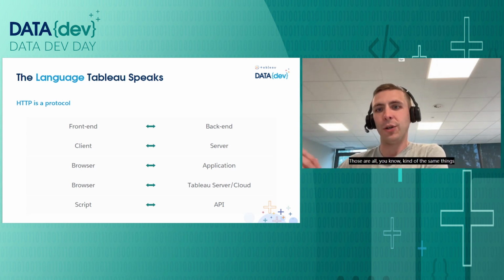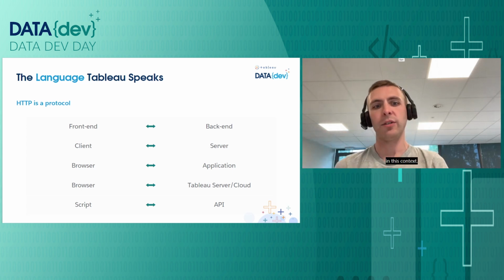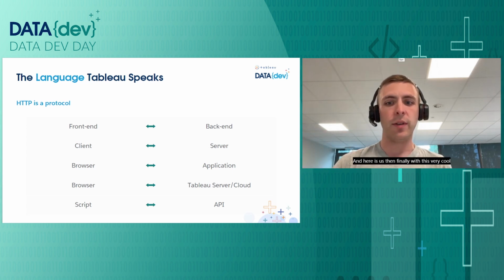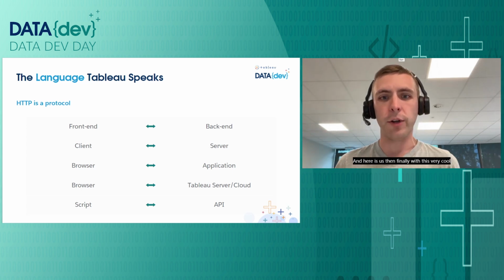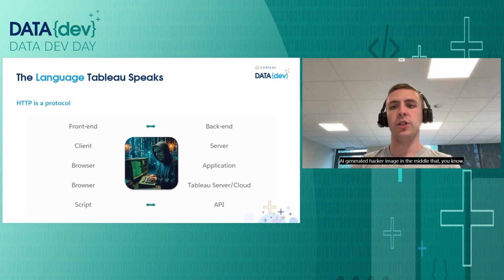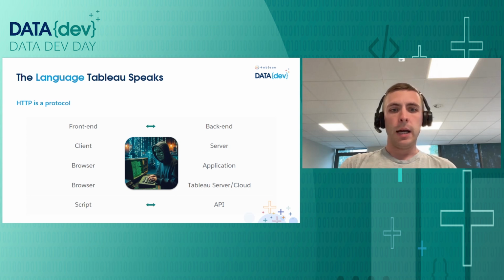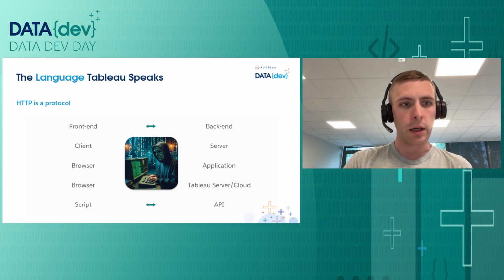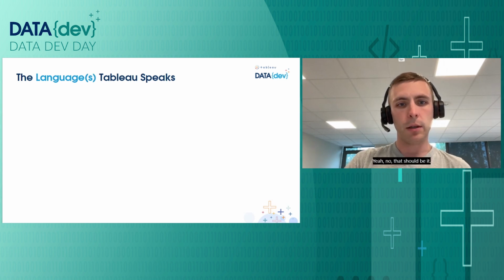Those are all kind of the same things in this context. And here is us then finally with this very cool AI generated hacker image in the middle that we're listening in to these conversations. So, without further ado, I don't think there's another slide. Yeah, no, that should be it.